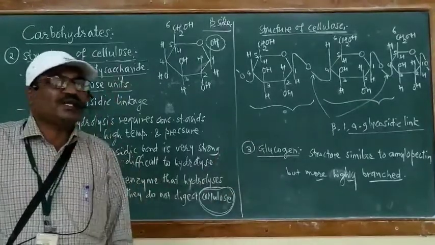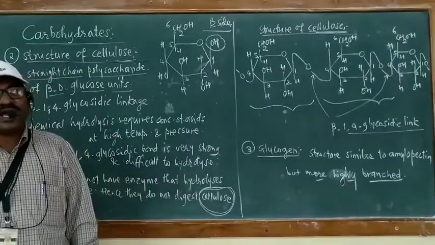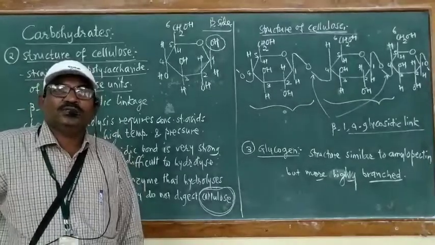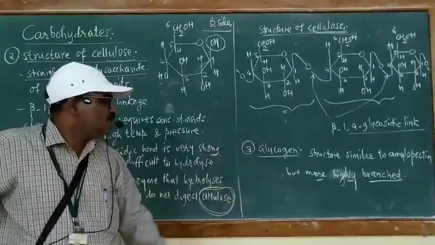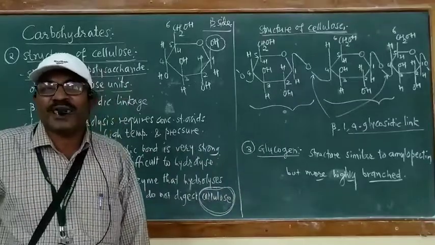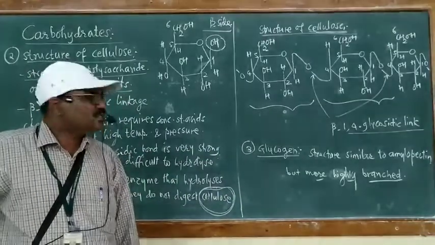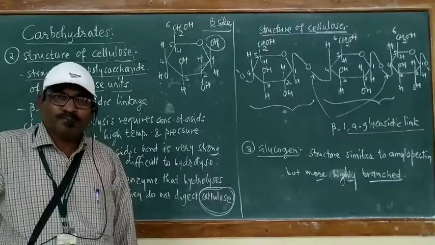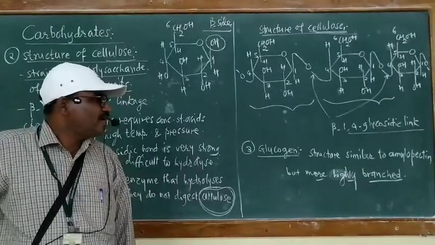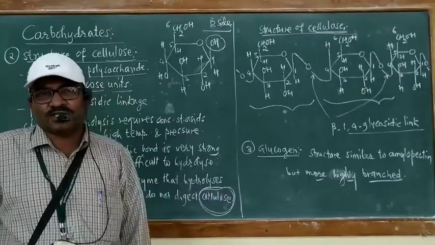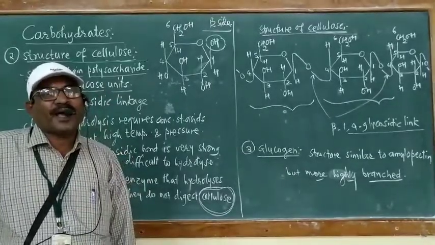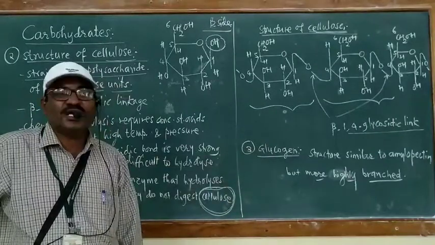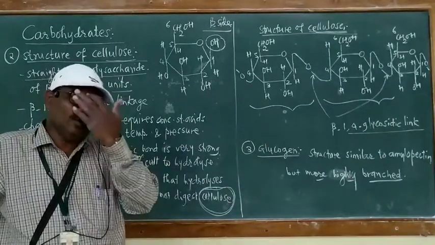Further, there is one more polysaccharide given in our syllabus. Details of it are not given, but you should know this is polysaccharide number 3, glycogen. This glycogen is a polysaccharide. It has a similar structure to that of amylopectin.